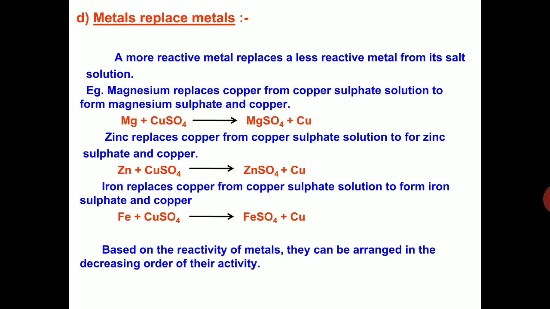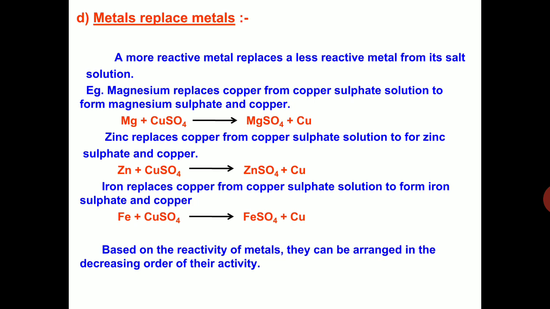So when you put an iron nail into copper sulfate solution, iron displaces copper and it forms iron sulfate. So based on this activity, metals can be arranged in the decreasing order of their activity. We understood that some metals are more reactive, some are less reactive, some are moderately reactive. So a more reactive metal displaces a less reactive metal from its solution. That is what is known as displacement reaction.